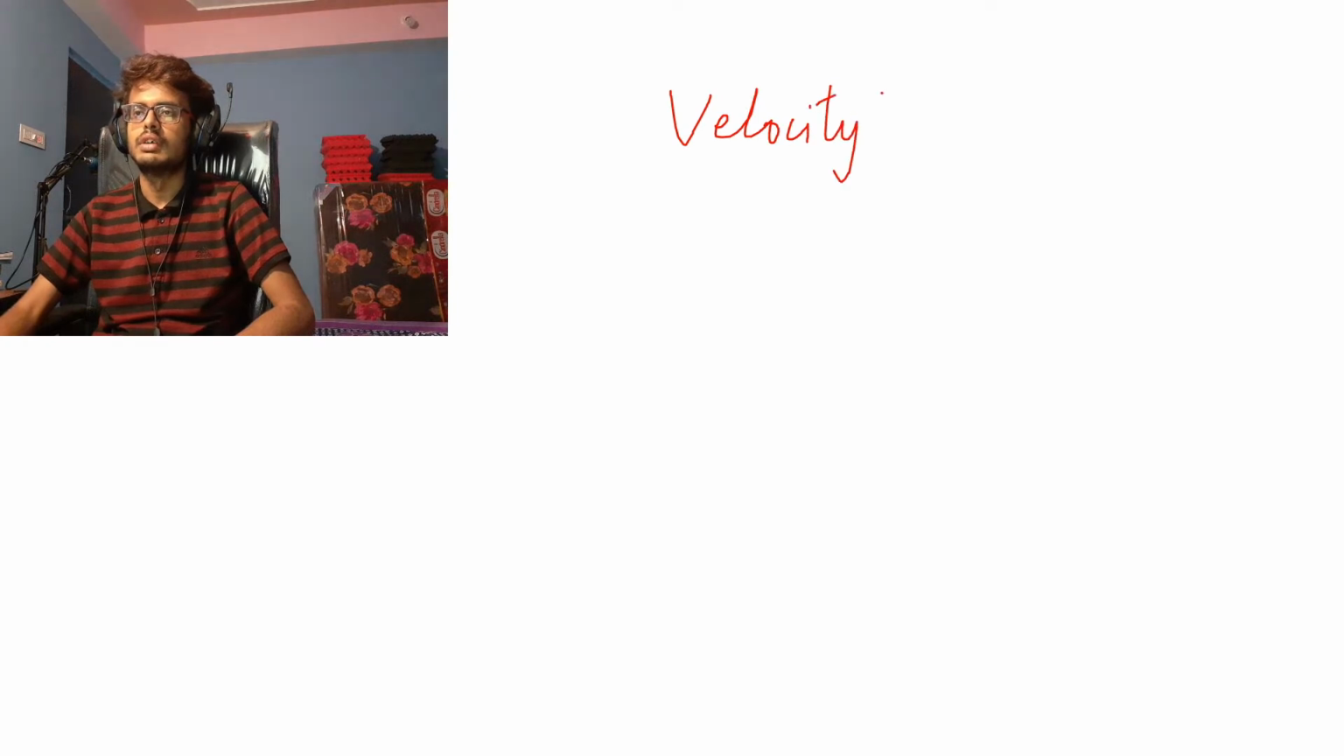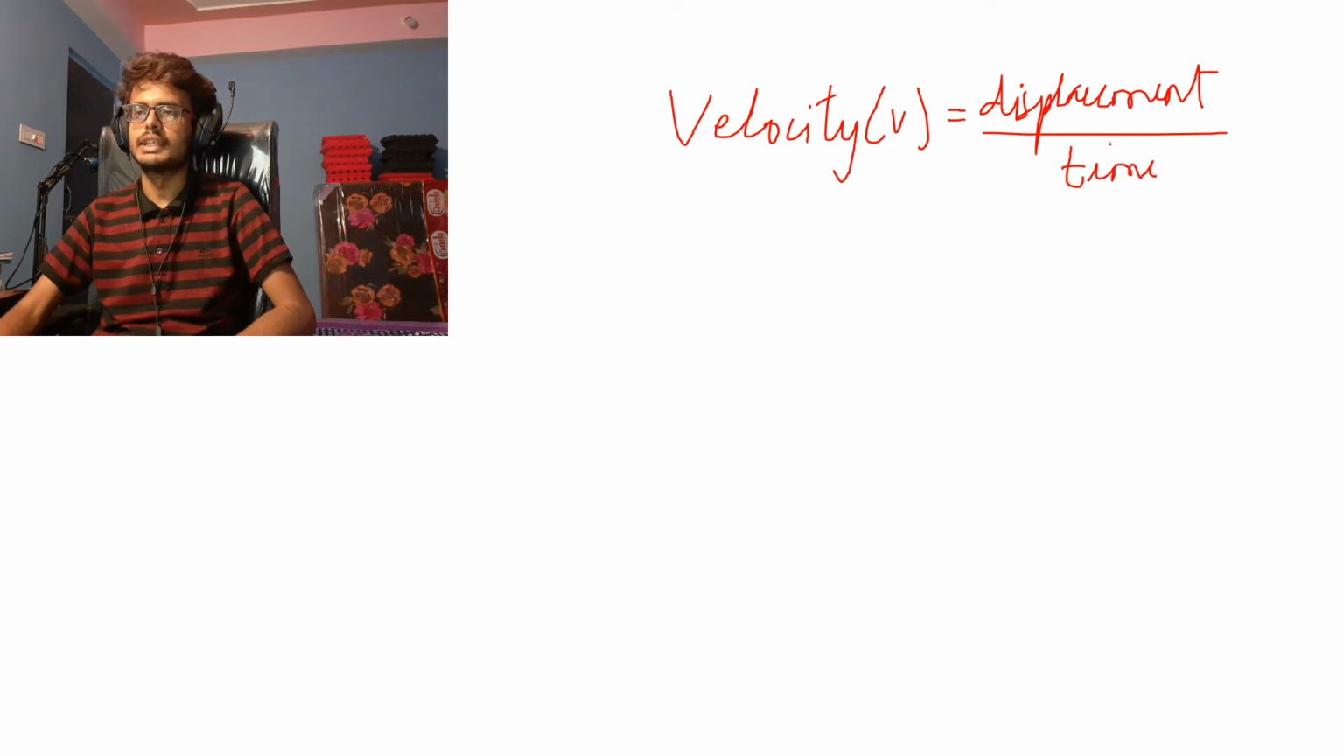So I'll just continue with what I left previously. In the previous class, I had left you with the definition of velocity. So what is velocity? Velocity v equals displacement over time. This was the thing that I left you with.